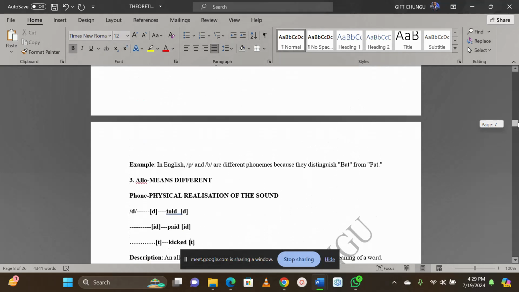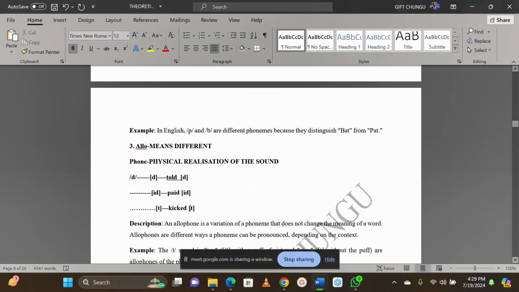So when we say allophone, allophone is the variation of a phoneme. Are we together? The variation of a phoneme. So, different realization of the same sound. That is what we call allophone.